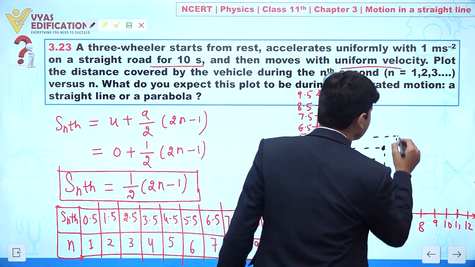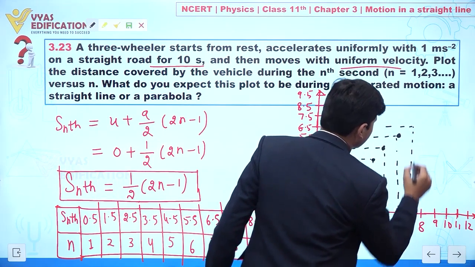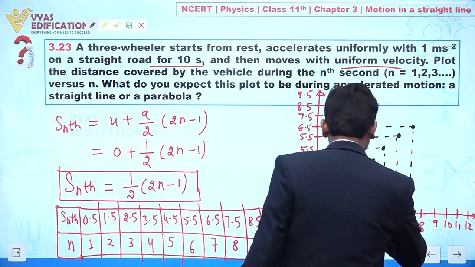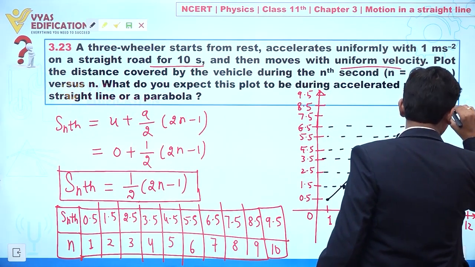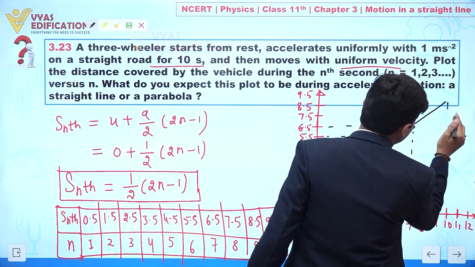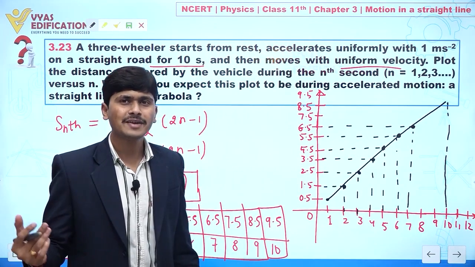You can take here a suitable scale. Clear? Now listen carefully. If we join all the dots, it will look like this up to 10. Clear to you? Up to 10. But what will happen after 10 seconds?